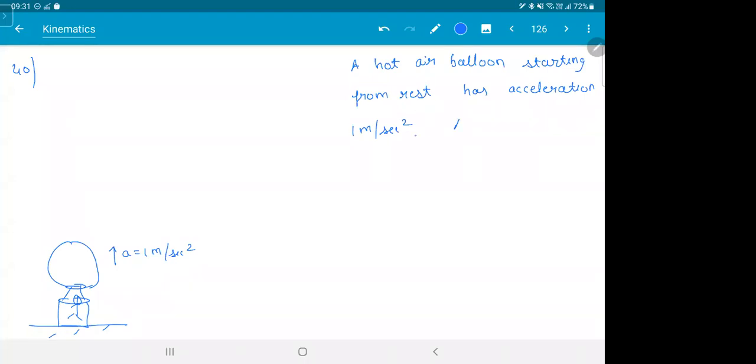Right? So a man drops a coin after 20 seconds.